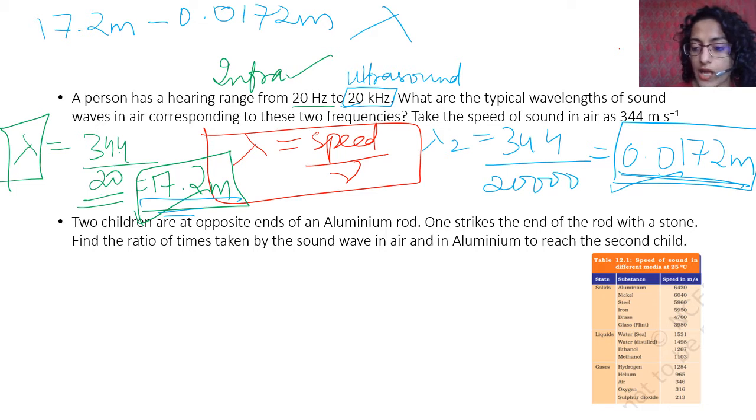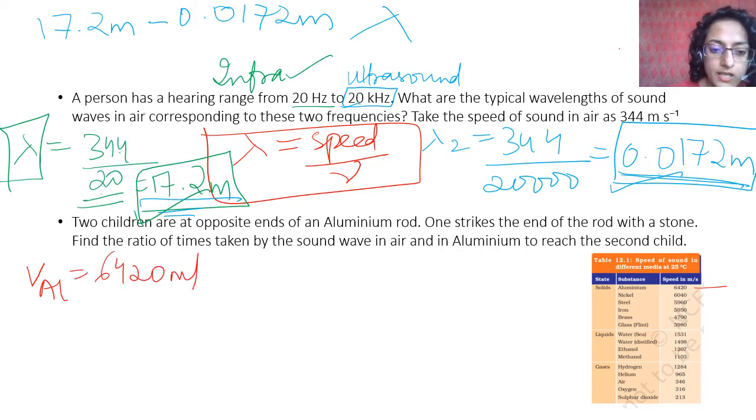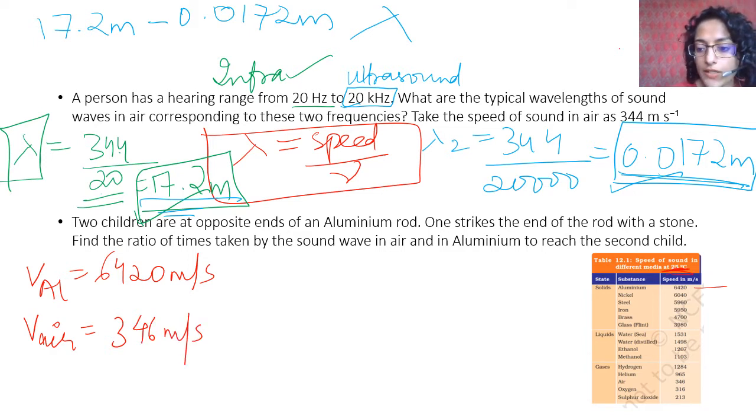The speed of sound in aluminium is 6420 meter per second, and the speed of sound in air, in this chart, has been given as 346 meter per second, I think because it is at 25 degrees Celsius. Normally when we take 344, it is at 22 degrees Celsius. We'll move according to this, it doesn't matter.